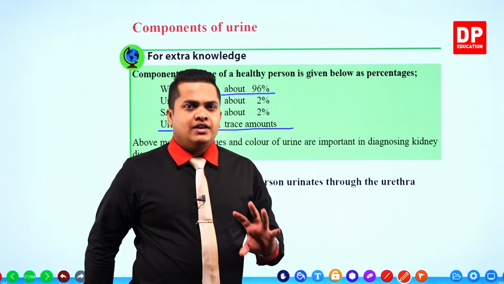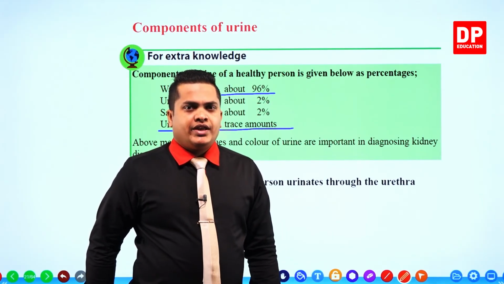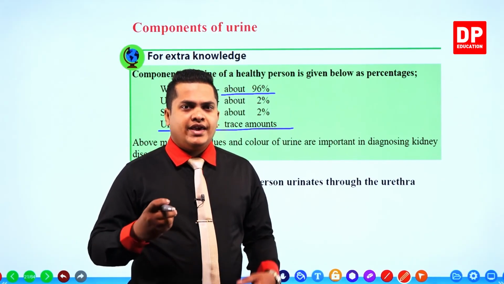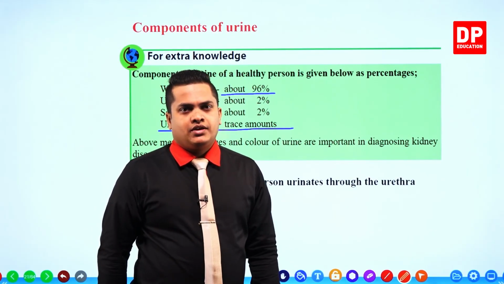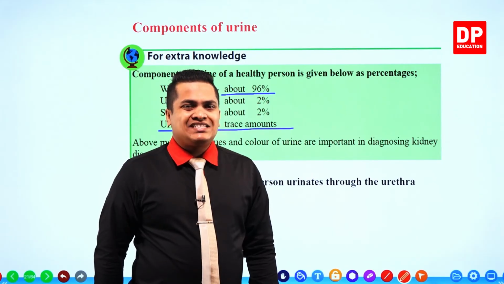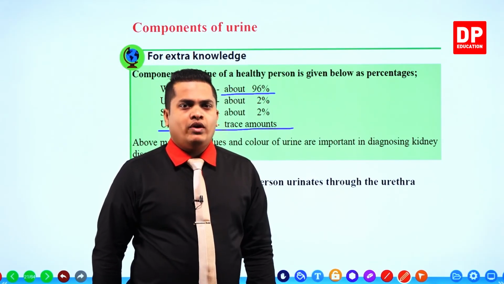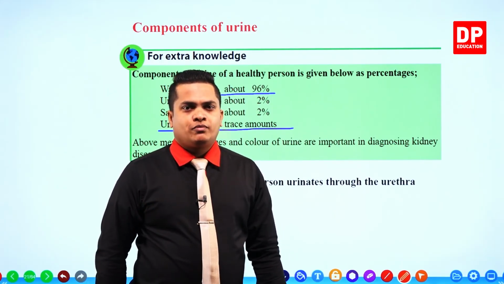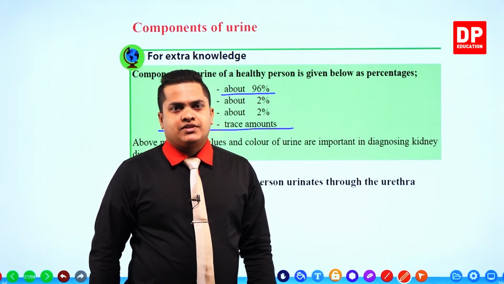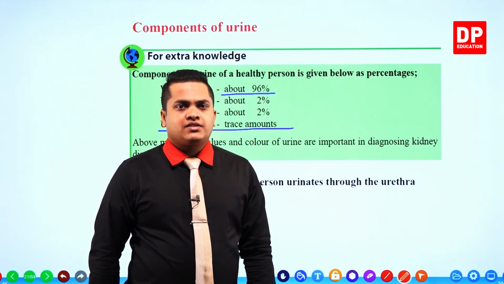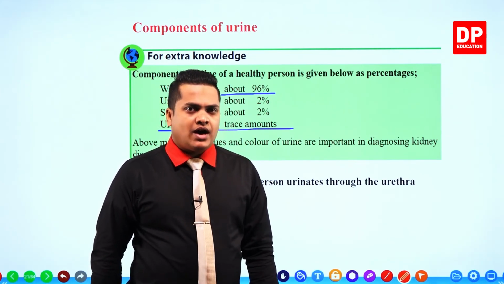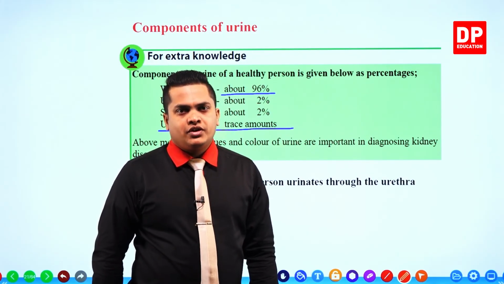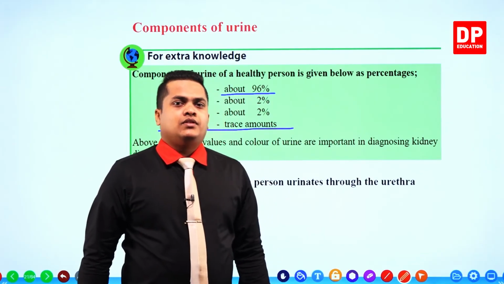Then finally, when a person is going to urinate through the urethra, all of these waste products are expelled out from the body, right? So urine is temporarily stored in the bladder. However, when a person is going to urinate, all of this urine is going to pass out from our body. So this is how excretory products which are created by the kidney are getting expelled from our body in the form of urine. Right then.